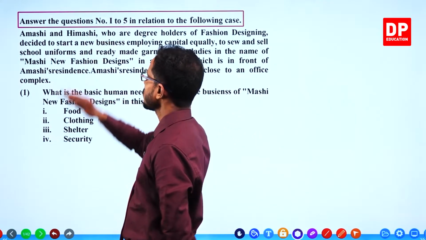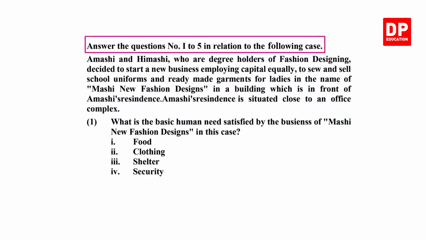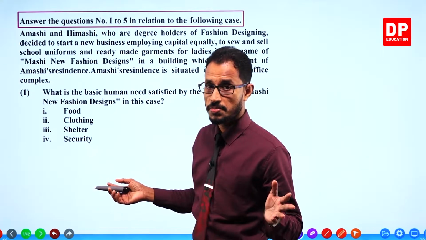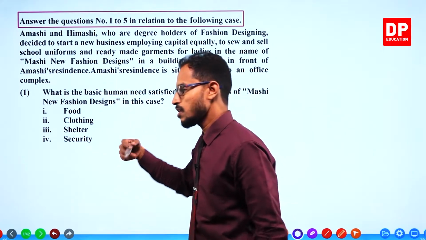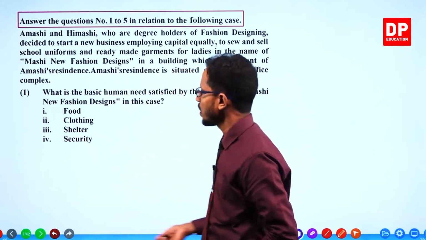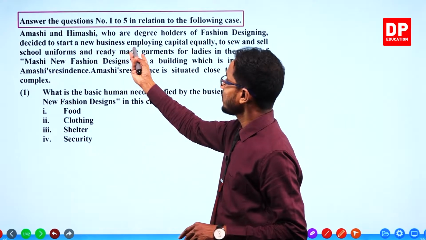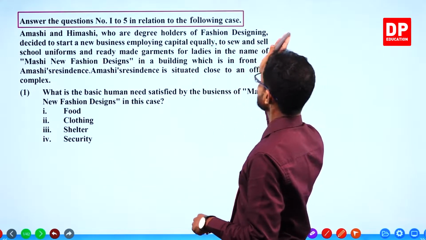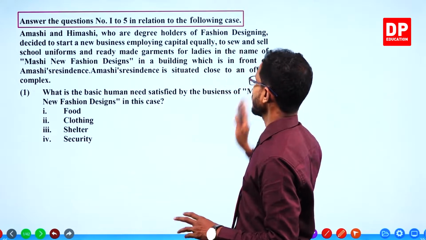Amashi and Himashi, 2 girls who are degree holders. Oh, they are graduates, learned people, fresh out of the university maybe. Two friends, Amashi and Himashi, who are degree holders of fashion designing, decided to start a new business, employing capital equally.